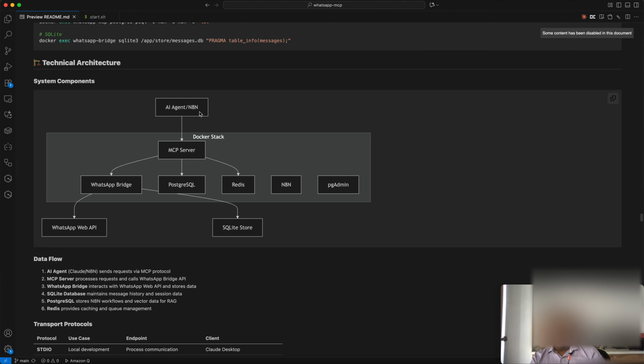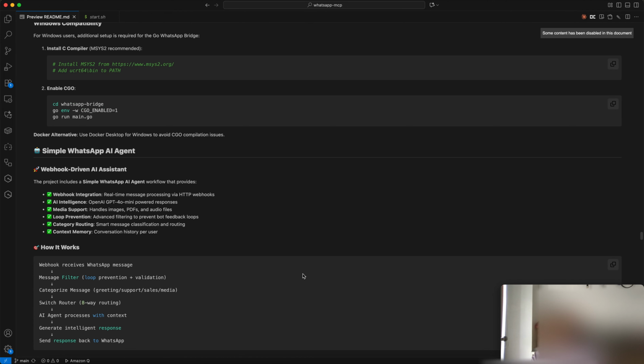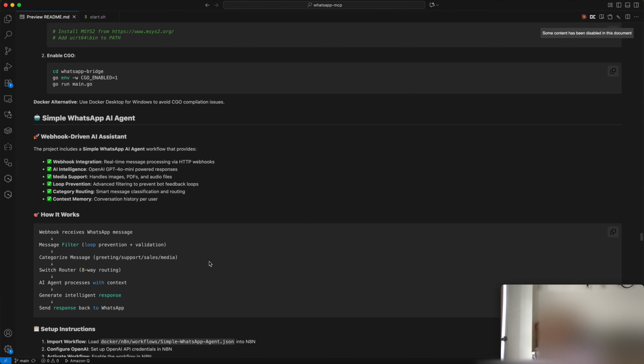an N8N agent, and there are multiple nodes, and as system components there is the WhatsApp API, and I have a SQLite store available which will store all the records of the WhatsApp message conversations with all the detail in the local storage. So there is no sharing of data or anything like that. Everything is stored locally on board itself.